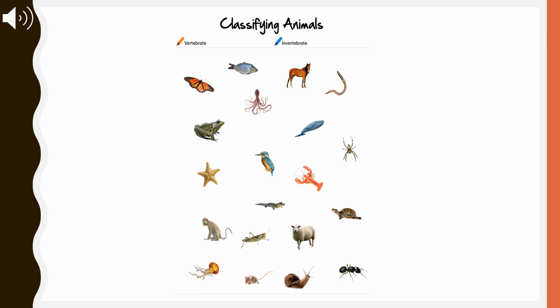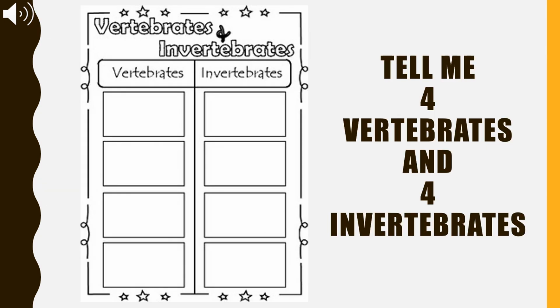Try to distinguish the vertebrates and the invertebrates from the following picture. For vertebrates, you can circle the picture with an orange or a red color. For an invertebrate, you can circle the picture with a blue color. Give any 4 examples of vertebrates and 4 examples of invertebrates.